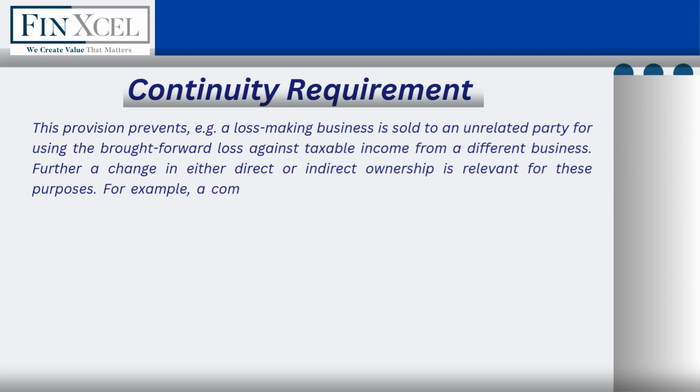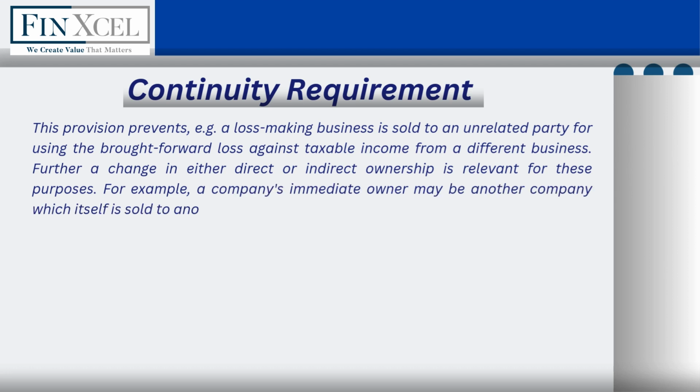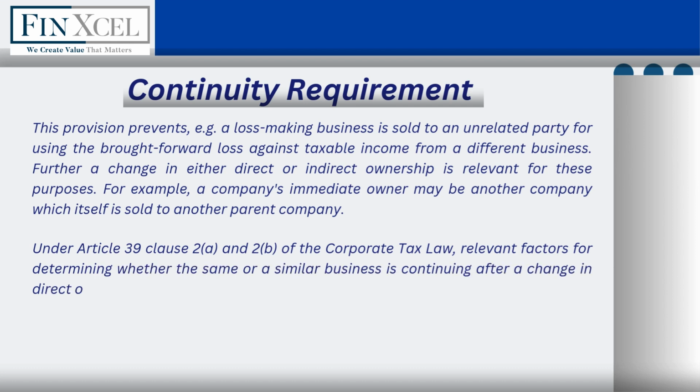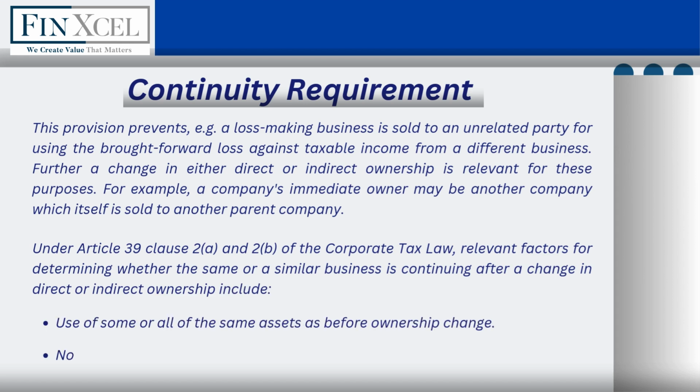Further, a change in either direct or indirect ownership is relevant for these purposes. For example, a company's immediate owner may be another company which itself is sold to another parent company. Under Article 39 Clause 2A and 2B of the Corporate Tax Law, relevant factors for determining whether the same or a similar business is continuing after a change in direct or indirect ownership include use of some or all of the same assets as before ownership change, and no significant changes to the core identity or operations of the business.